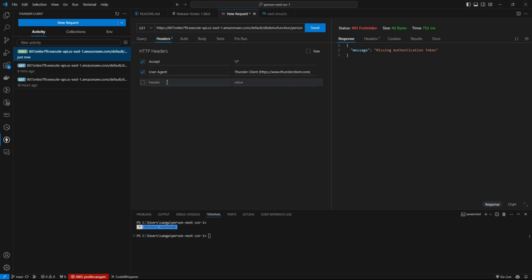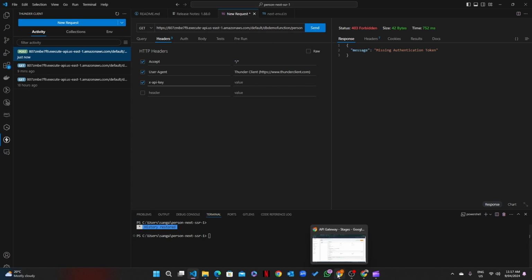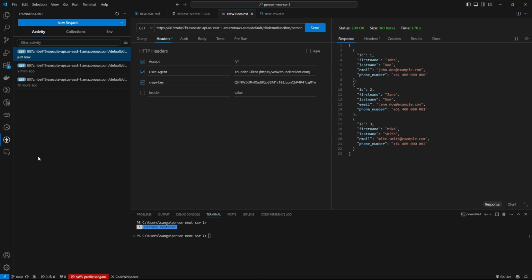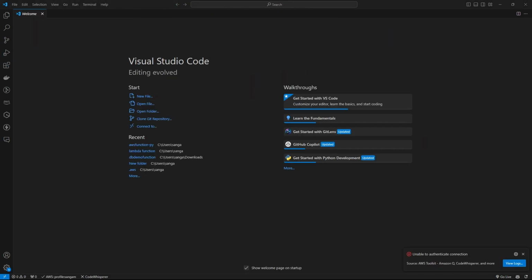So paste the header and paste the key, and after that click on send. Make sure you select get method, and there you go.